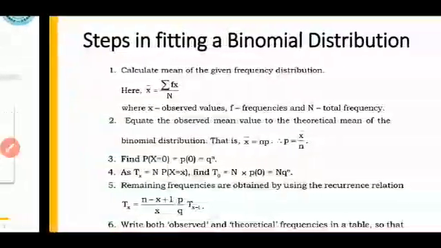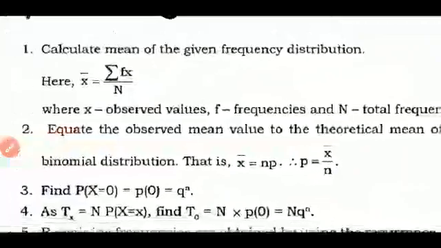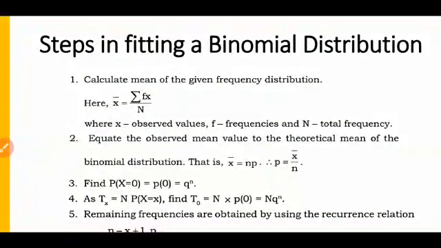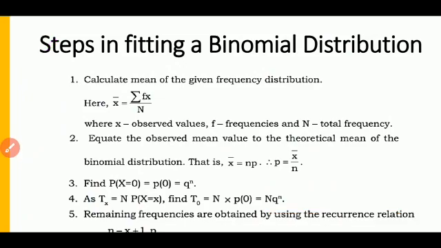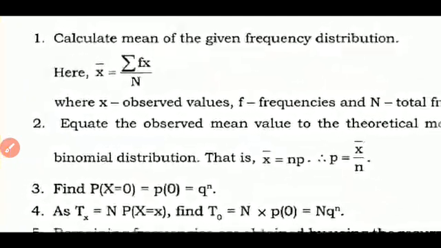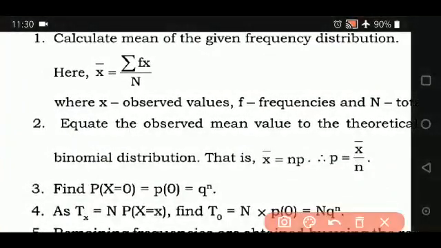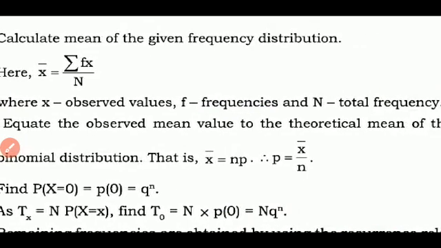You just pay attention to it. How it is done will be explained clearly to you all. Just check the steps here. Steps in fitting a binomial distribution. First step is to calculate the mean of the given frequency distribution by using the formula x bar is equal to summation fx upon n, where x is the observed values, f is the frequency and n is the total frequency.